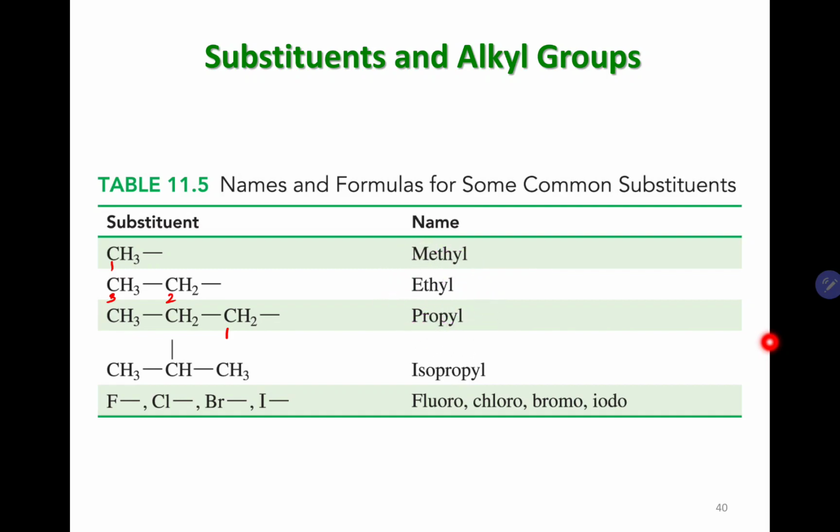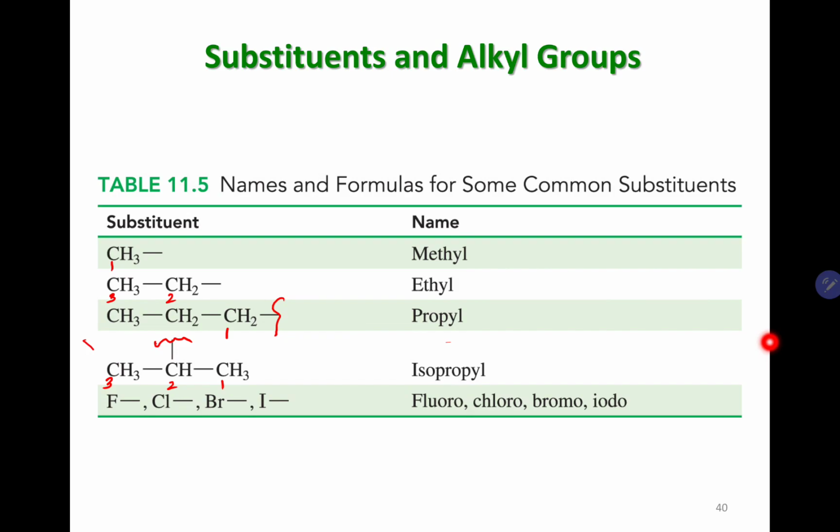Sometimes you can have a three carbon substituent just like propyl, but if it is connecting from the middle carbon, okay, so propyl connects from the terminal carbon. If this three carbon substituent is connecting to the main chain from the middle, we call it isopropyl.